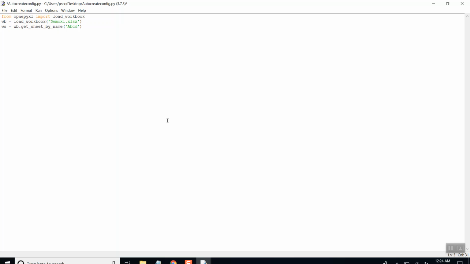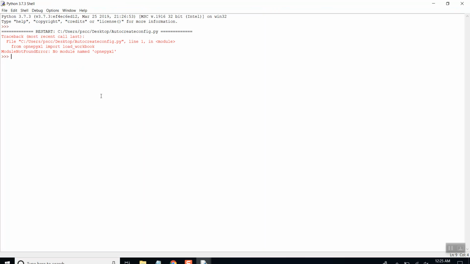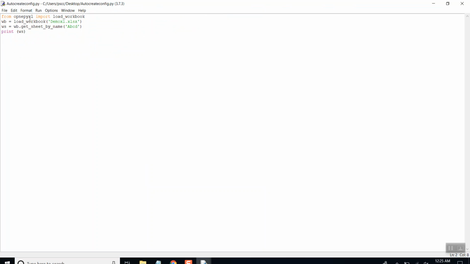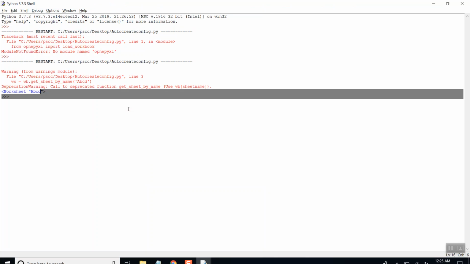Let me try if this is working. I need to spell it properly, openpyxl. Alright, so worksheet ABCD has been accessed.